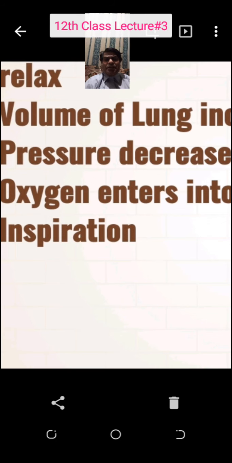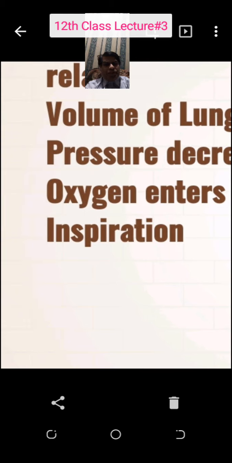When pressure gradient develops, gas will enter into your body and we will remain alive. So nature created pressure gradient. Pressure inside my lung will be less and pressure outside my lung will be more, and oxygen will go from outside to the inside. The difference between high pressure and low pressure is called pressure gradient.